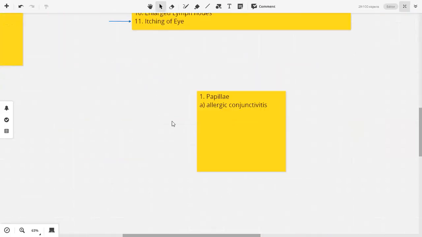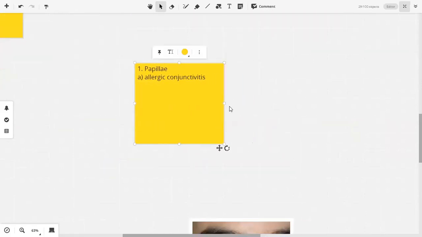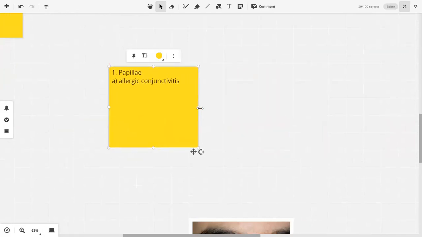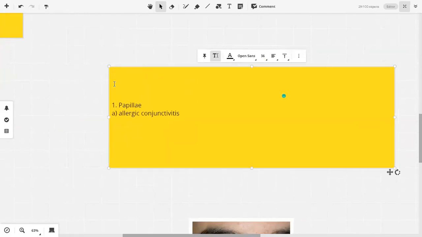Moving on to allergic conjunctivitis. What do you think will be the symptoms of an allergic conjunctivitis? Itching. Itching is a very important symptom, इसलिए हम सबसे पहले उसको लिख लेते हैं. We know that there will be redness. We know that there will be discharge and all that stuff. In allergic, we will have itching. We will have discharge. We may or may not have redness.